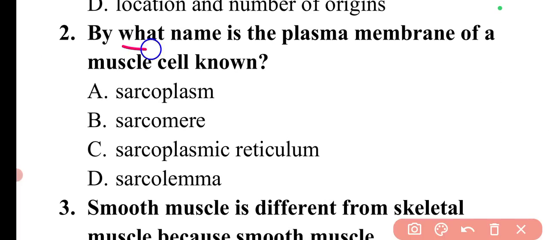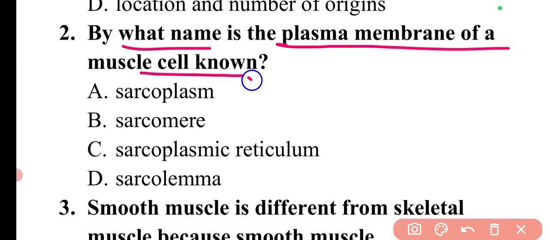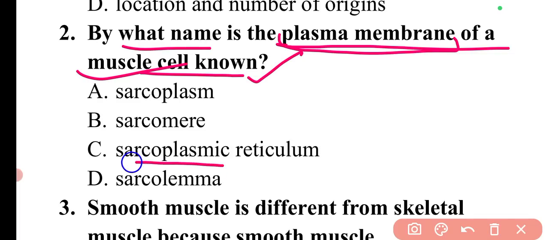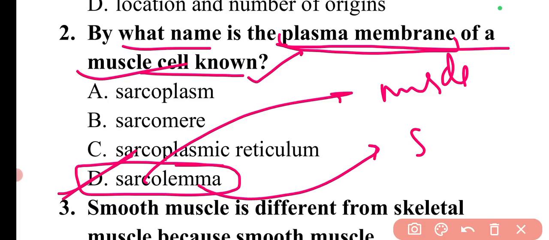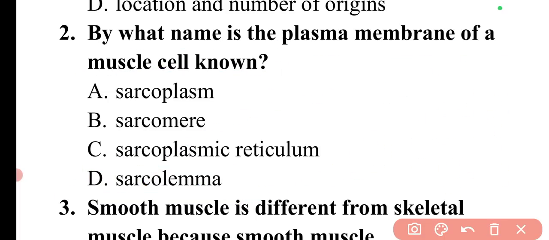Next question is, what name is the plasma membrane of the muscle cell known as? So we need to name the plasma membrane of the muscle cell. This I think we have already discussed in the skeletal system part. So this one is sarcolemma. So here option D will be the correct answer. Here simply, sarco refers to the muscle, and lemma means the sheath or membrane around the cell.